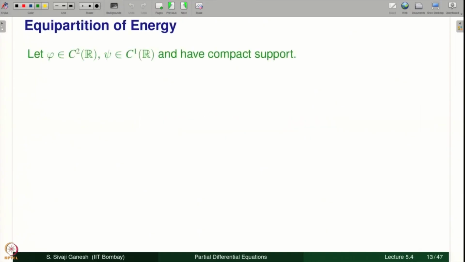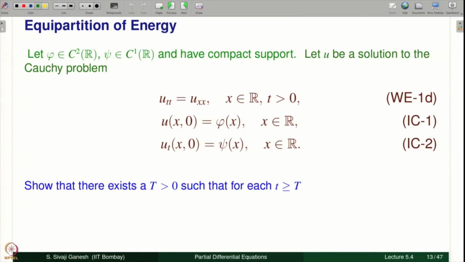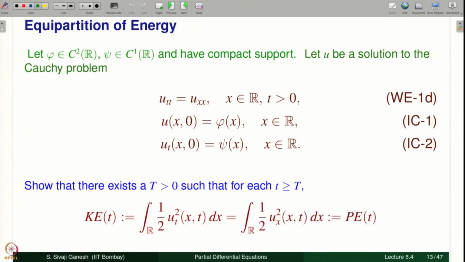Let phi and psi have compact support with the usual regularity assumptions, and let U be a solution to the homogeneous wave equation with phi and psi as the Cauchy data. Show that there exists a time capital T such that for all times t greater than or equal to T, the kinetic energy, which is given by half ut square, equals the potential energy, which is half ux square.